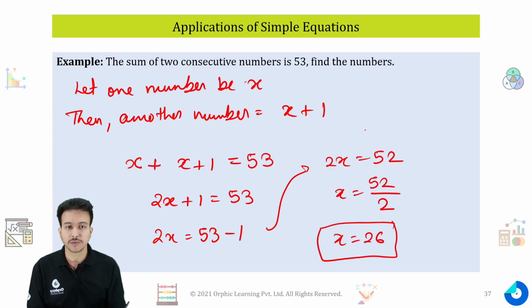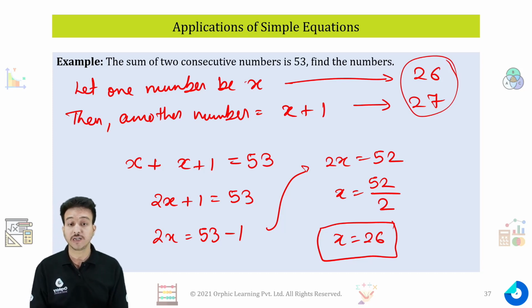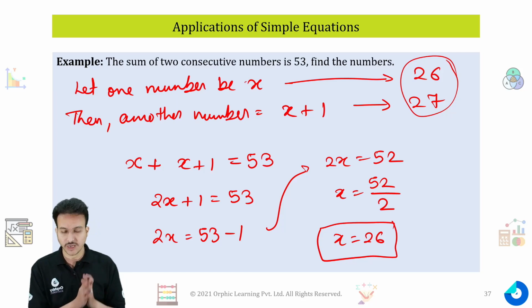So one of the numbers is 26, then the other number will be 27. You can check the sum of 26 and 27 comes out to be 53. So the numbers are 26 and 27.